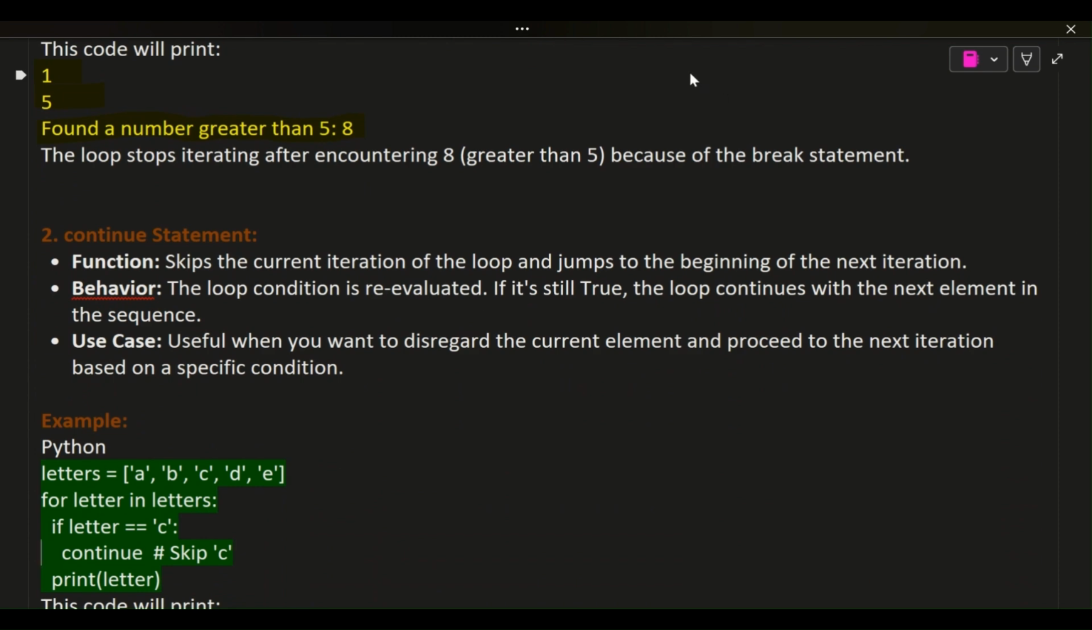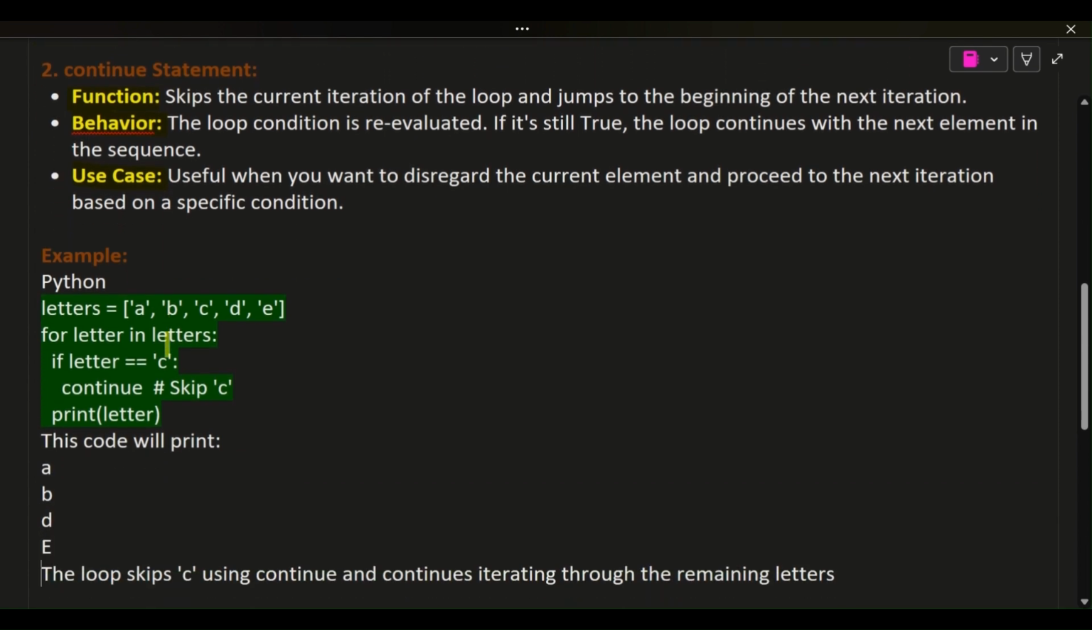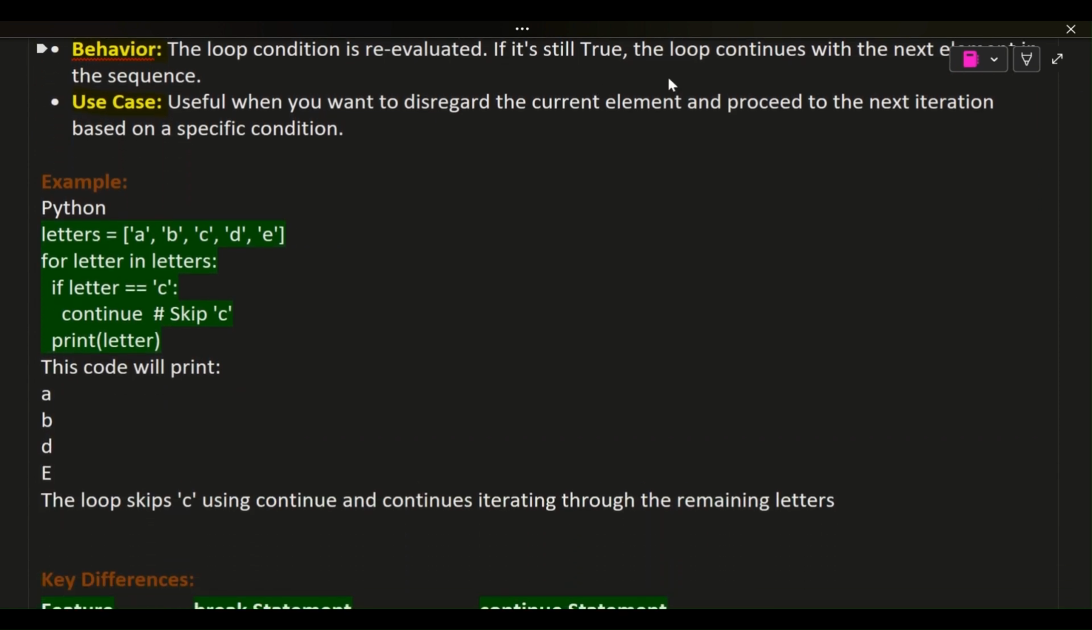2. Continue statement. Function: skips the current iteration of the loop and jumps to the beginning of the next iteration. Behavior: the loop condition is reevaluated. If it's still true, the loop continues with the next element in the sequence. Use case: useful when you want to disregard the current element and proceed to the next iteration based on a specific condition.